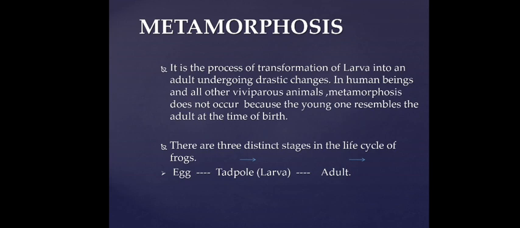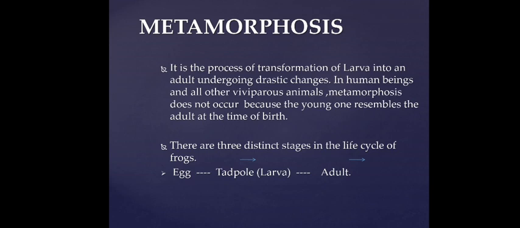What is metamorphosis? It is the process of transformation of a larva into an adult that has to undergo drastic changes. Drastic means many changes can be observed when the larva develops into an adult. It happens in those organisms which lay eggs, and the development of these organisms does not take place in the female body. It takes place in the water or outside the female body.